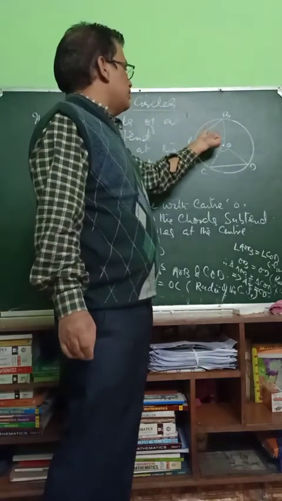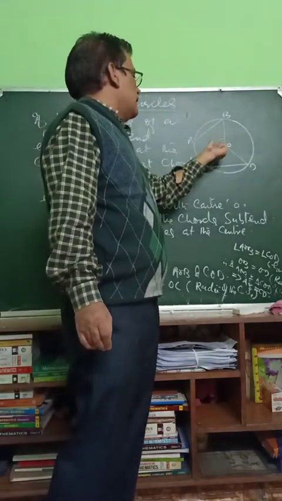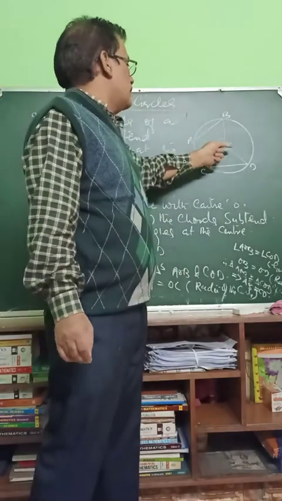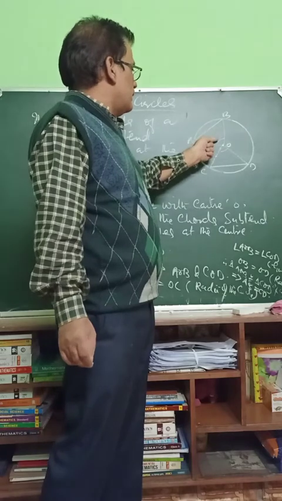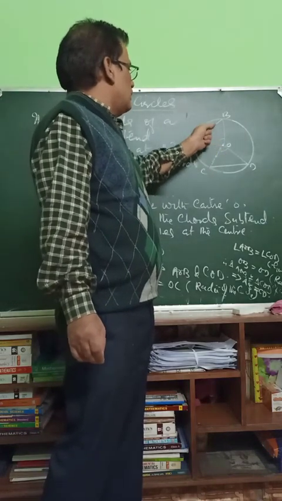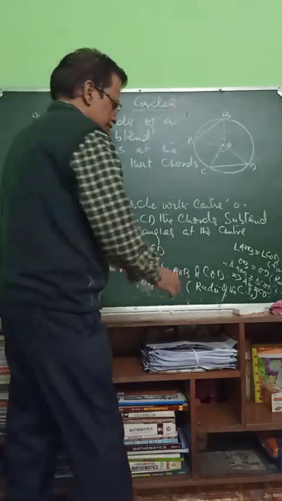So in the first theorem we proved that if chords are equal, angles at the center are also equal, and in the converse we have proved that if the angles at the center subtended by two chords are equal, then the chords are also equal.